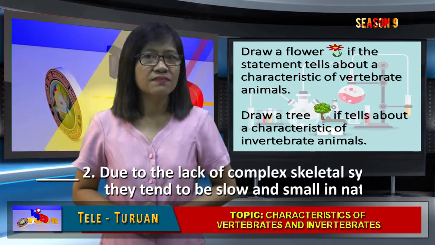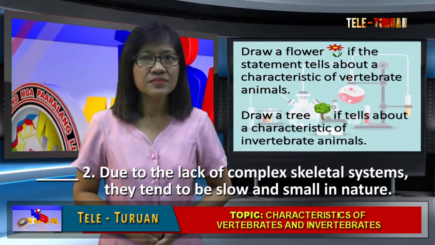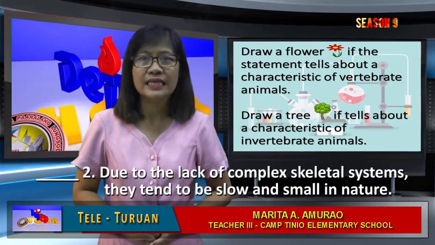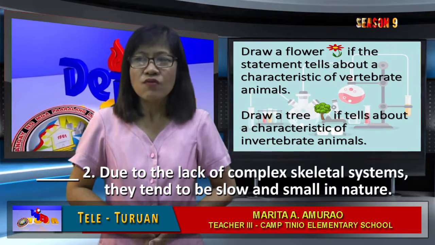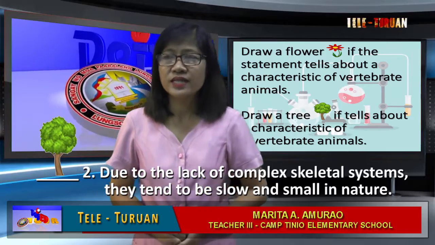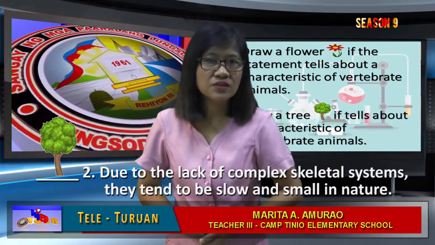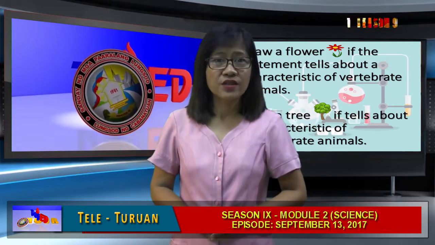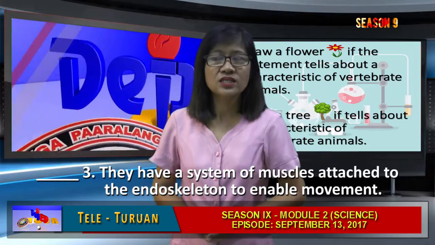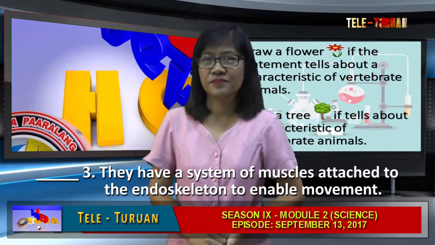Due to the lack of complex skeletal systems, they tend to be slow and small in nature. Flower or tree? Have you drawn a tree? That is correct. Number 3, they have a system of muscles attached to the endoskeleton to enable movement.